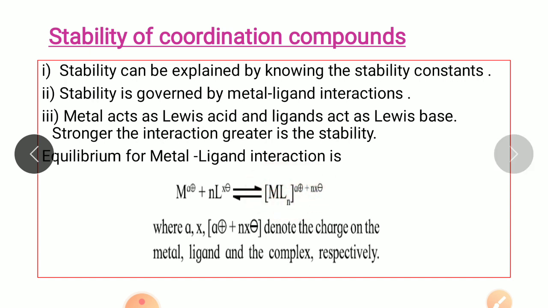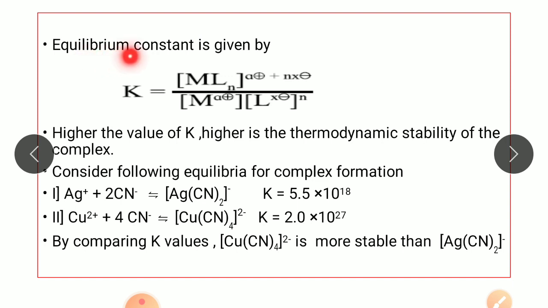Okay, so moving to the next, let's write the equilibrium constant K, which is nothing but [ML_n]^(a+nx-) upon [M^(a+)] into [L^(x-)], and the whole thing raised to power n. So this equilibrium constant has a certain value. Greater the value of equilibrium constant, greater is the thermodynamic stability of the complex. In other words, you can say more is the value of K, more stable is the complex.